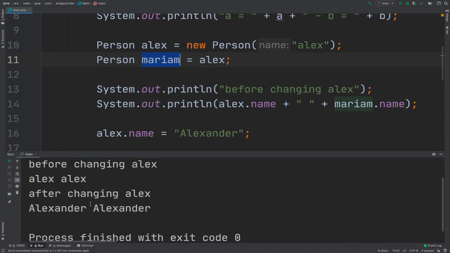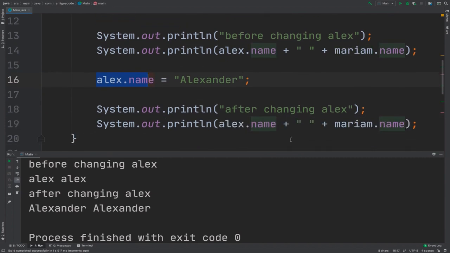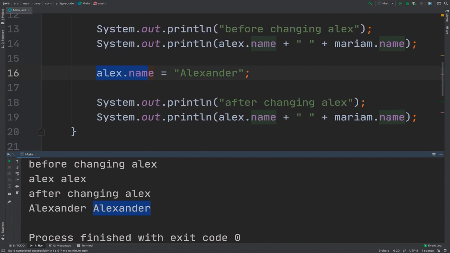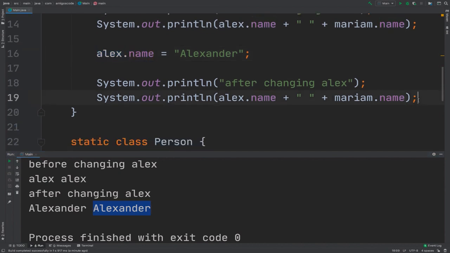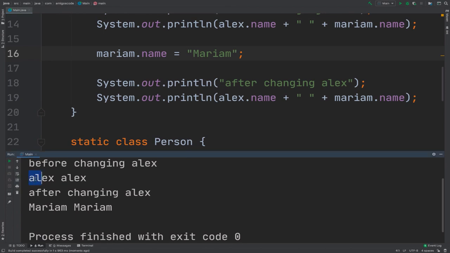there we go. The output is that we have Alex, but then we change only Alex, and right here, when we print Mariam's name, it is also changed. This is because they're pointing to the same reference. The same applies if I change Mariam. If I change Mariam here and run this, Alex will lose its name. There we go, so you see that Alex and Mariam change together.